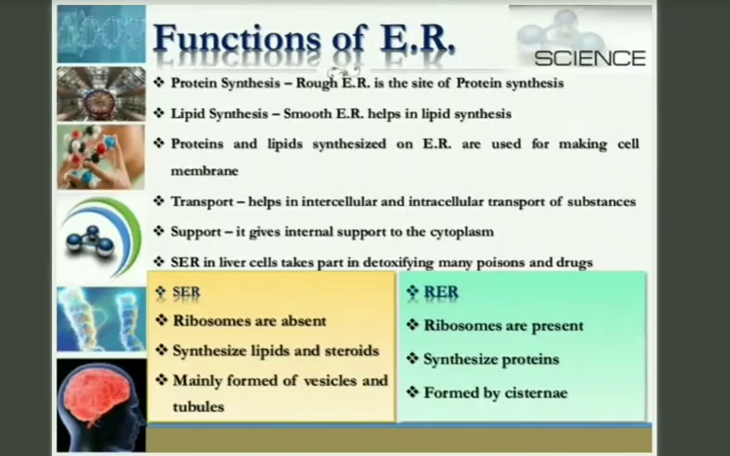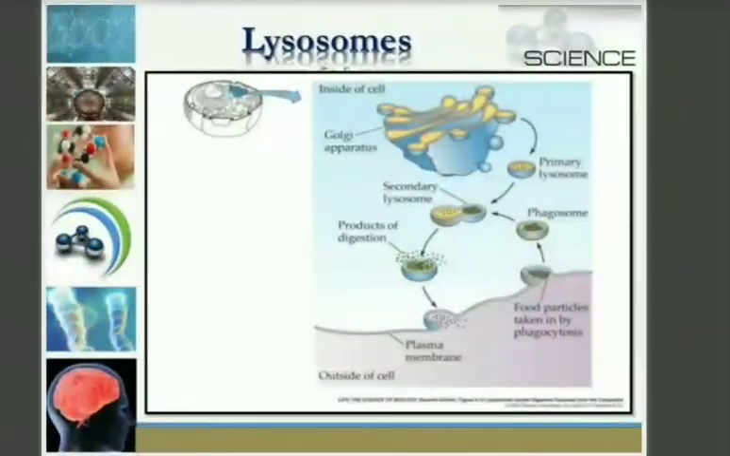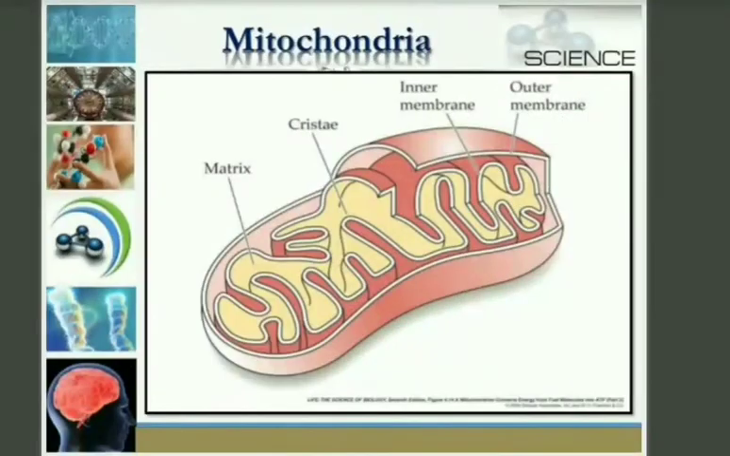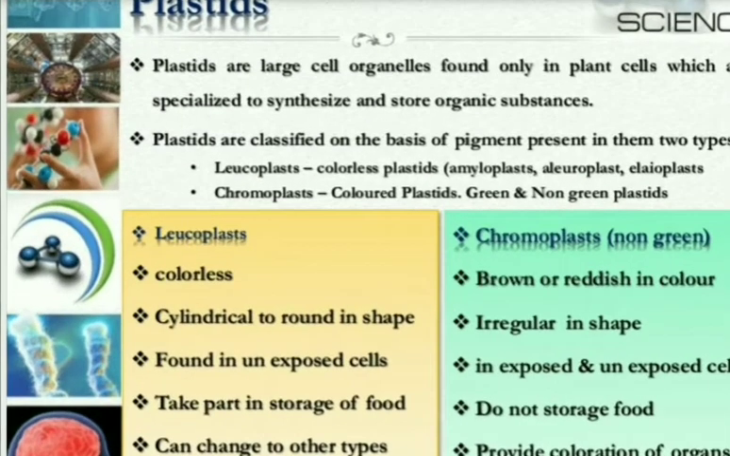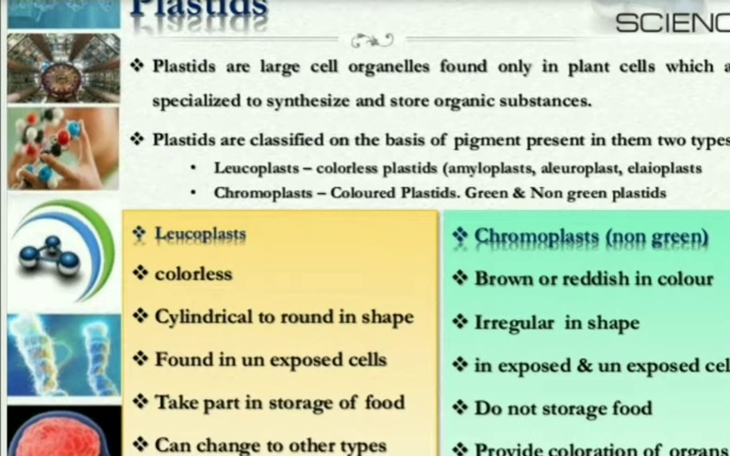Now today we will start with plastids. You know that plastids are only and only found in plant cells. These are the cell organelles which are not found in animals, they are found in plants. You can remember it like this also: P for plastids, P for plant, and P for present. So plant cells contain plastids, or we can say plastids are present in plant cells.